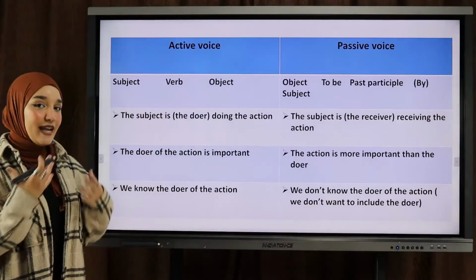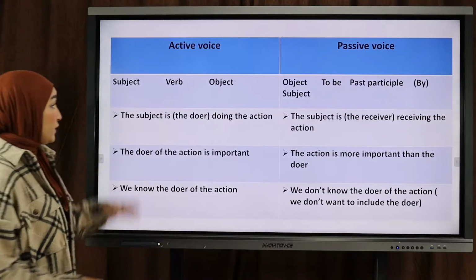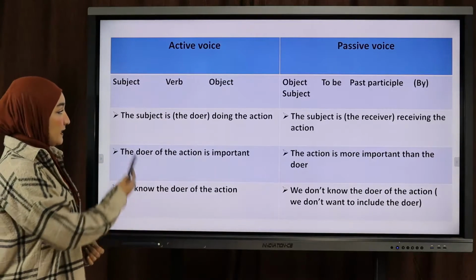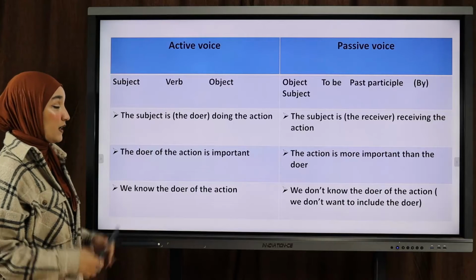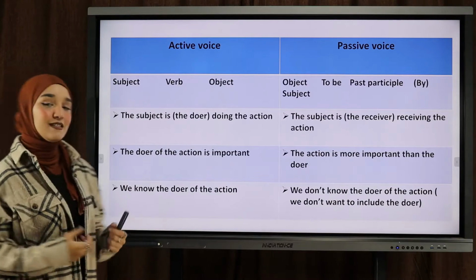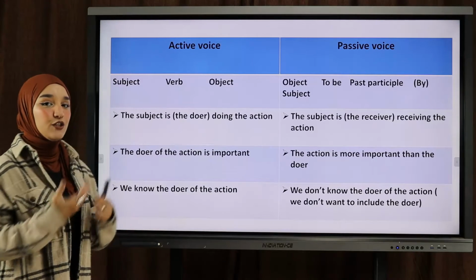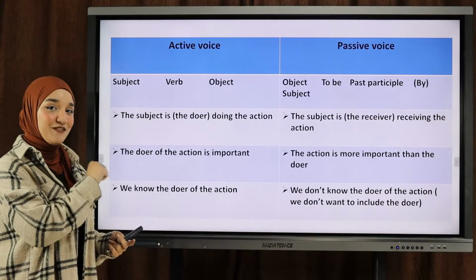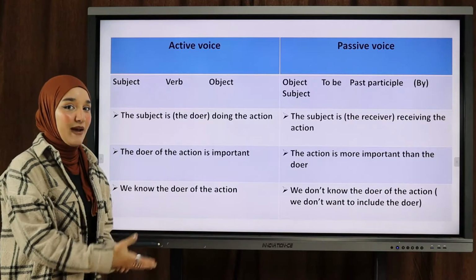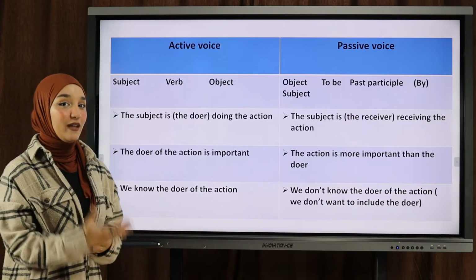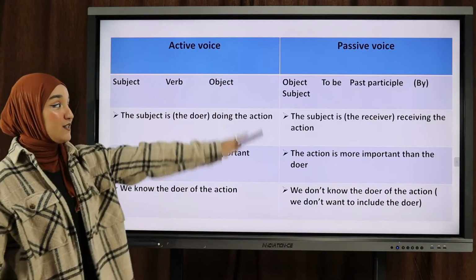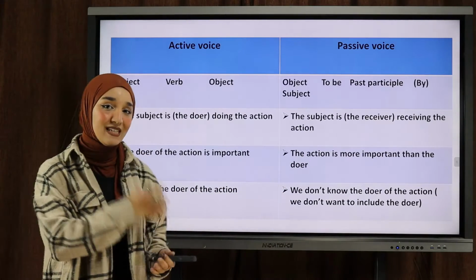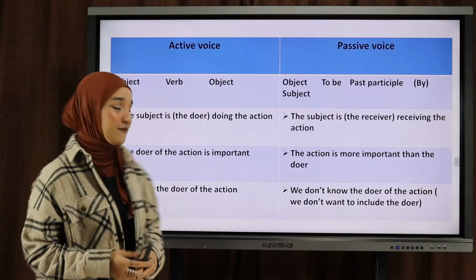Now, the difference between active and passive voice, okay? So apart from the structure, which is already different, the subject in the active voice is doing the action. So the subject is the doer. The subject is performing the action. Remember Katie from the previous example? Katie stole my bag. So the subject, Katie, is doing the action. But in the passive voice, the subject is not doing the action, okay? Most of the times, it's the receiver. It's receiving an action, okay?